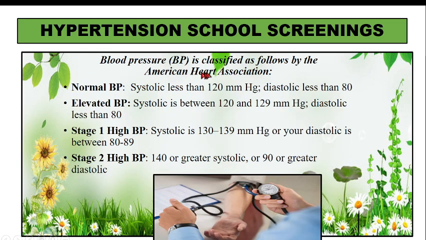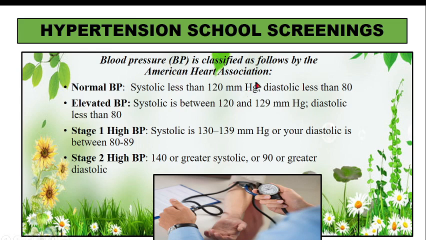Now according to the American Heart Association, this is how they have identified BP. We have normal BP, elevated BP, stage 1 high BP and stage 2 high BP. Normal BP is systolic less than 120, diastolic less than 80. This is more or less for adolescents. For newborns and preschool children we have different normal blood pressure values, but hypertension is an issue in school going children and adolescents.